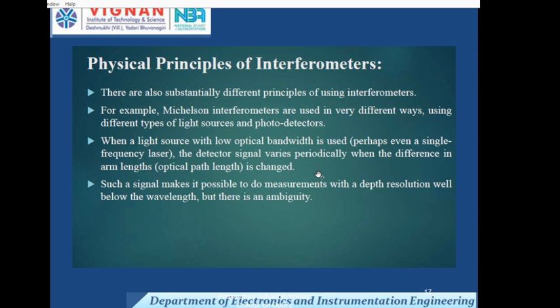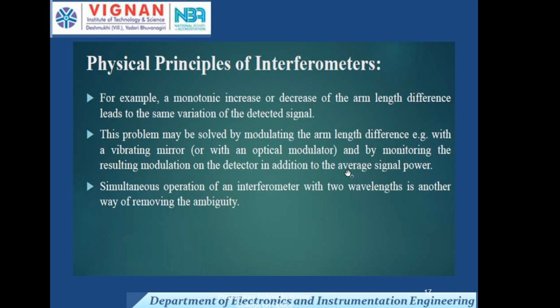There are also different principles of using interferometers, such as the Michelson method. For example, a monotonic increase or decrease of the arm length difference leads to the same variation of the detected signal. This problem may be solved by modulating the arm length difference, for example with a vibrating mirror, and monitoring the resulting modulation on the detector in addition to the average signal power. Simultaneous operation of the interferometer with two wavelengths is another way of removing the ambiguity.